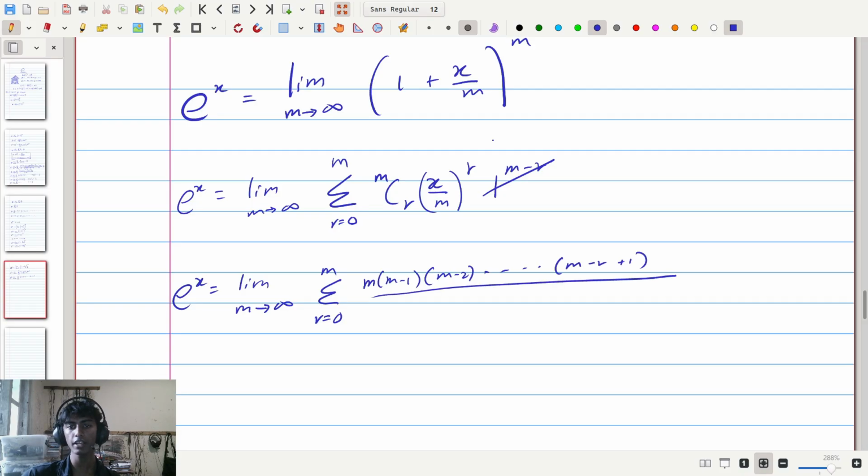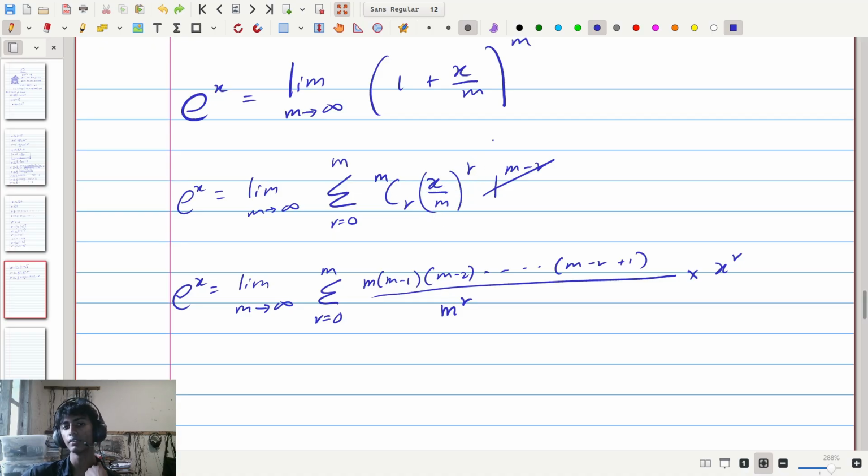This is then divided by m to the power of r, and then we have another x to the power of r over here, because this time when we do x divided by m to the power of r, it is x to the power of r divided by m to the power of r.